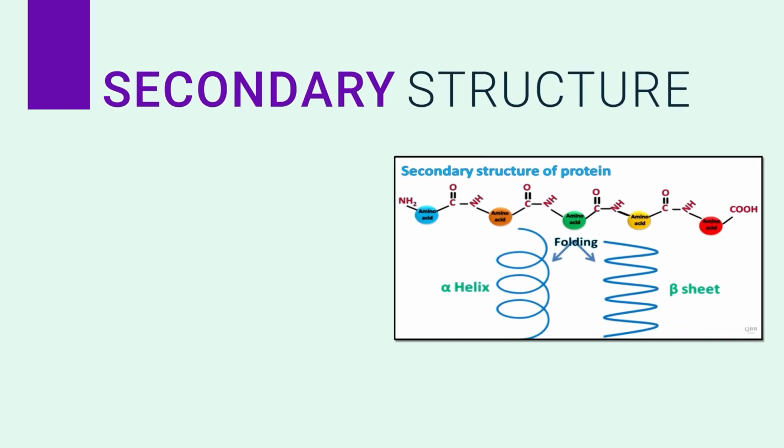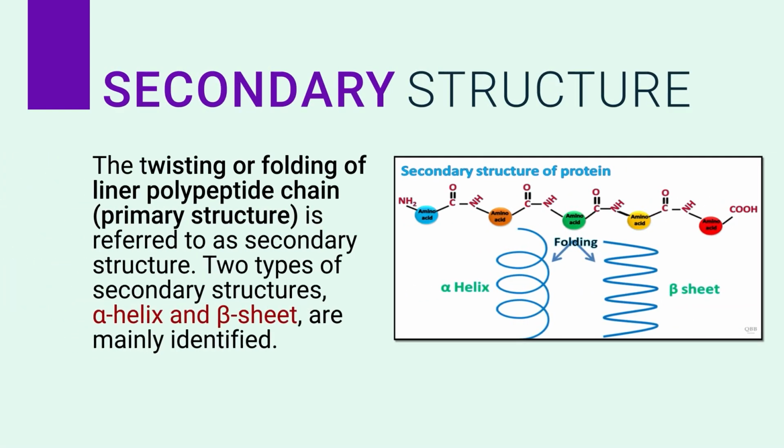Then we will move to the secondary structure. If you see this image, the secondary structure of protein is the twisting or folding of the linear polypeptide chain, that is the primary structure. Two types of secondary structures, alpha helix and beta helix, are mainly identified in protein.